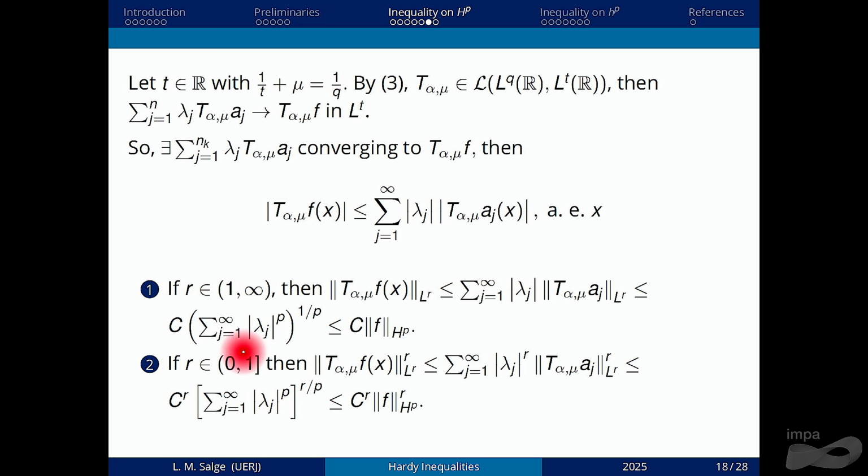Again, for r between 0 and 1, we only have to be careful with this exponent here. We first do this inequality using the same techniques. First use the boundedness on atoms, and then only that the H^p quasi-norm is comparable to this series.